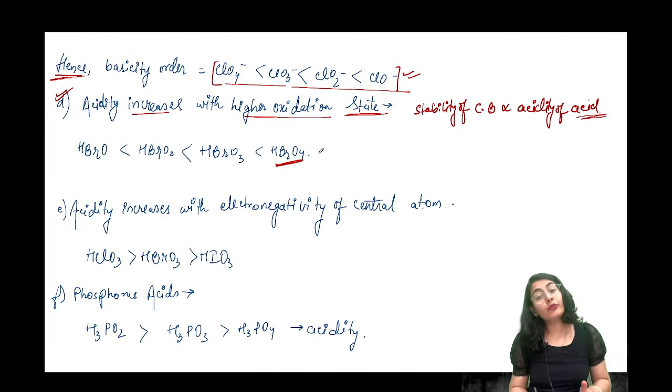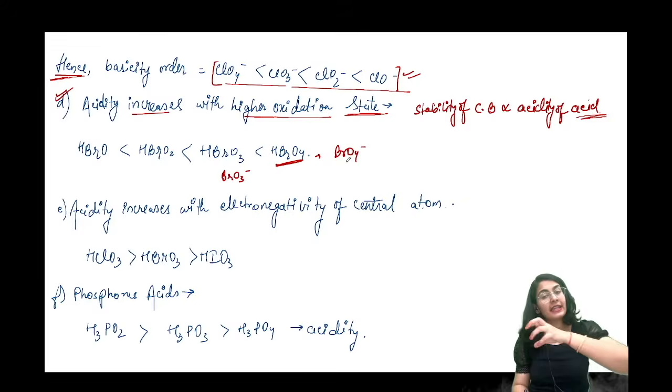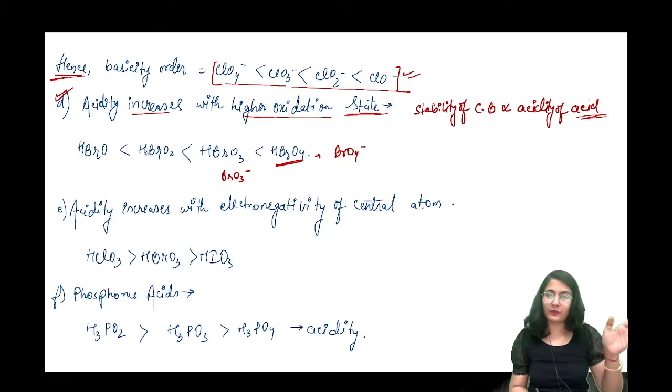So HBrO4 is the most acidic because it forms BrO4 minus, and all of these will form BrO3 minus, जो कि इससे less stable है, and so on and so forth. You have just seen in the case of chlorine.